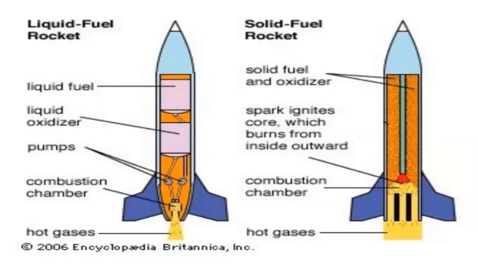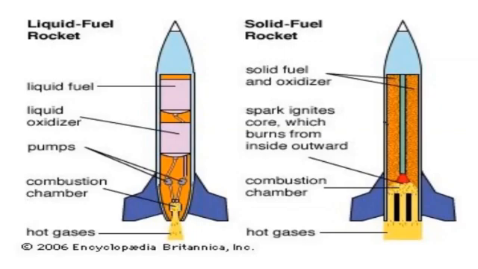So liquid fuel means what are the liquids it is taken as a fuel: hydrogen will be the fuel, and to burn the hydrogen, one oxygen oxidizer is used there. So hydrogen plus oxygen is the fuel used there. So what happens when oxygen is used for burning? The fuel burns with very high velocity and then the gas is pushed downwards. You can see the burning downwards, right? So as the gas is coming from downwards, what happened? The rocket will be pushed upward with a higher velocity. So this is just the starting of how the rocket moves upward with liquid fuel.